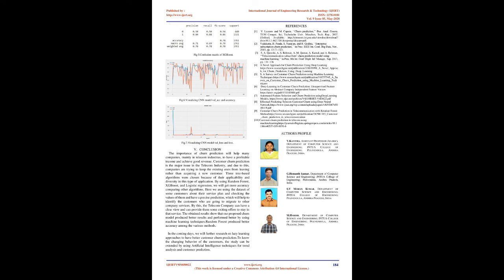Here we are using the dataset of some customers about their service plan and checking the values of them and have a precise prediction, which will help to identify the customers who are going to migrate to other company services. By this, the telecom company can have a clear view and can provide them some exciting offers to stay in that service. The obtained results show that our proposed churn model performed better by using machine learning techniques. Random forest produced better accuracy among the various methods.